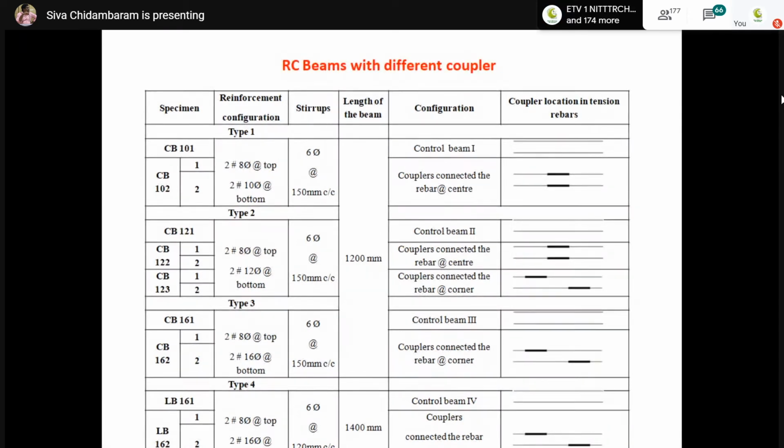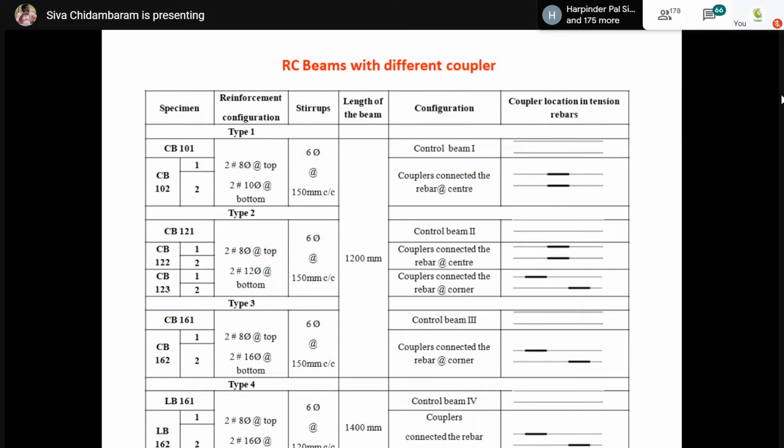For example, if I am using this coupler in the mid portion without stagger, and if I apply load at the midpoint, how will the coupler behave, how will the entire performance of the beam change? Because the coupler diameter will be larger than the rebar diameter. So what will be the influence of that? Everything needs to be studied. Otherwise, we can't use the coupler directly. If you go to any coupler company, they will tell you, yes, this coupler has been tested under tension and rebar rupture has been observed,